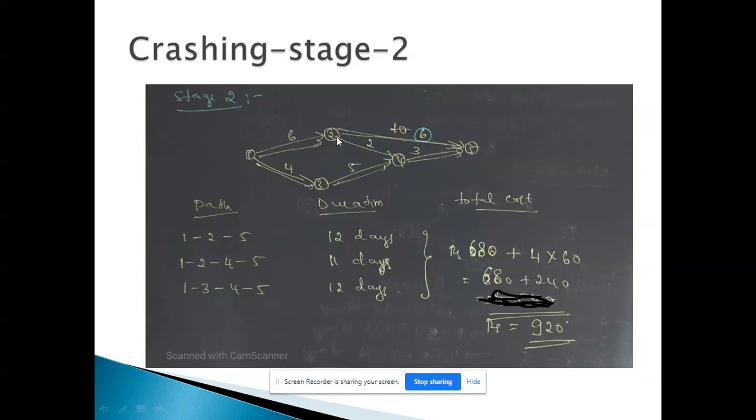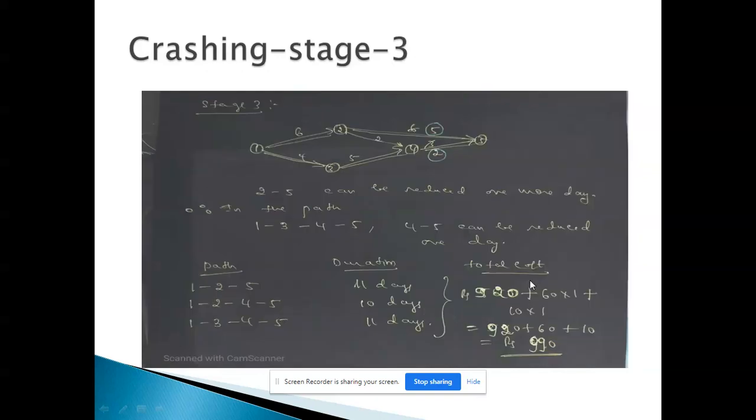One is 1 to 2, 2 to 5 that we got in the beginning. Again one more is 1 to 3, 3 to 4 and 4 to 5. So you got two critical paths. Now here your total cost will be rupees 680 that we got in the stage 1 plus here for crashing the event 2 to 5 for 1 day the cost will be 60 rupees. So here it will be 4 into 60, 240. So total rupees will be 920.